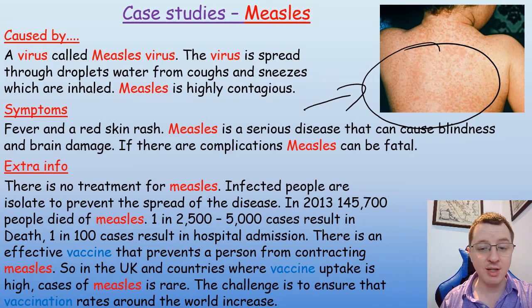So the challenge is to ensure that vaccination rates around the world remain high and indeed increase so that measles cannot be spread. We're aiming to achieve herd immunity in the population so that the measles virus cannot spread from unvaccinated people to unvaccinated people. This will help protect the elderly who have weakened immune systems or newborn babies who again have very weak immune systems.